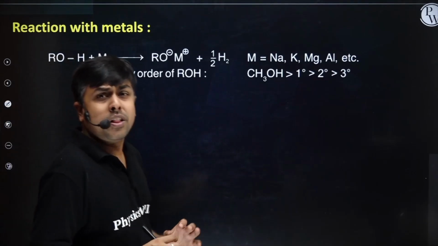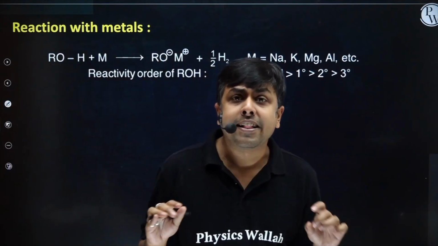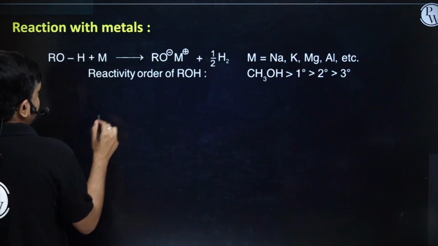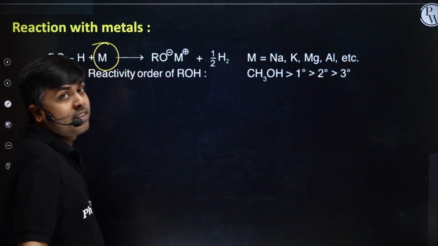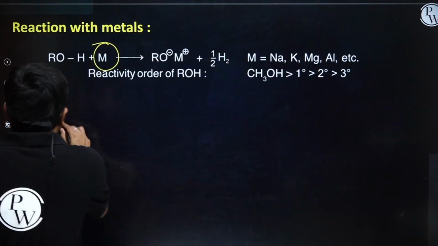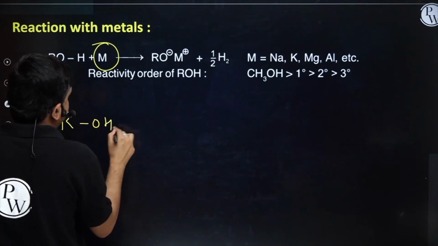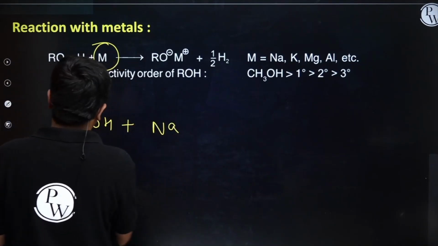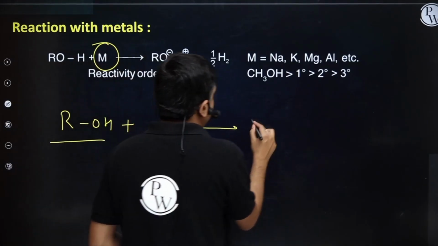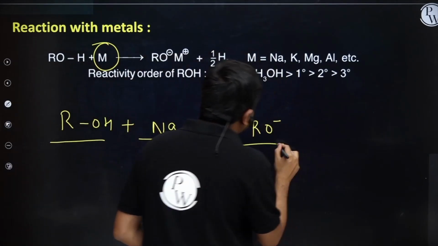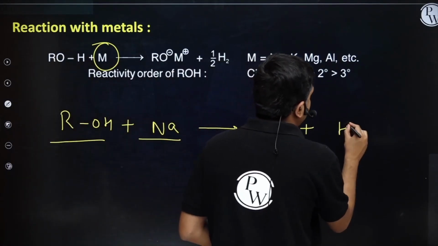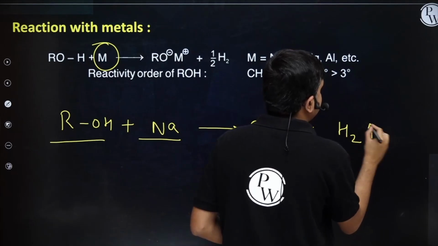Students, whenever alcohol is treated with any alkali metal, this alkali metal acts as a base. I will observe this OH bond cleavage when treated with sodium. I will observe the formation of RO minus as alkoxide ion, and along with this, the formation of hydrogen gas.